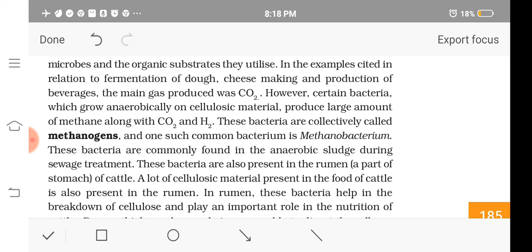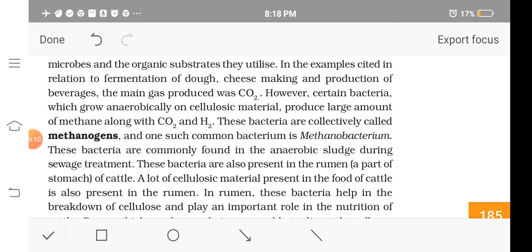One group of methanogens is Methanobacterium. We have studied where this is found in sewage treatment: in the anaerobic sludge of the secondary treatment plants. Another place where you can find Methanobacterium is the rumen, in the digestive system of cattle. There they help in the digestion of cellulose.